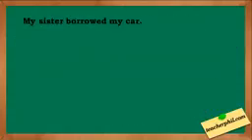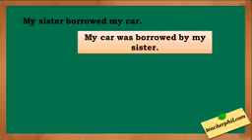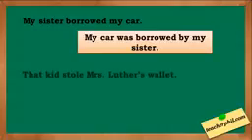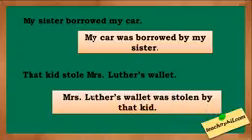Some more examples. My sister borrowed my car. If it will be in passive form, it becomes my car was borrowed by my sister. That kid stole Mrs. Luther's wallet. Mrs. Luther's wallet was stolen by that kid.